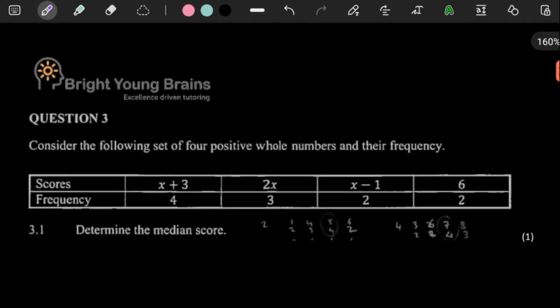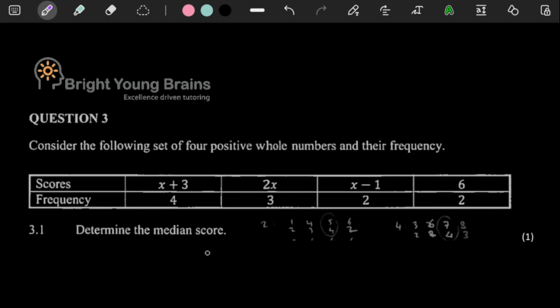Anyways, let's do question 3. Question 3 says, consider the following set of 4 positive whole numbers and their frequency. Okay, so you have different scores here. Score number 1, score number 2, score number 3, and score number... no, score number 1, 2, 3, and 4. People that got this score, it was 4 people. People that got this score, it was 3 people, and then 2 people, and then 2 people.